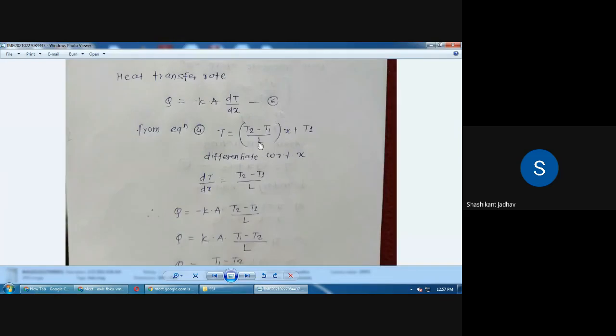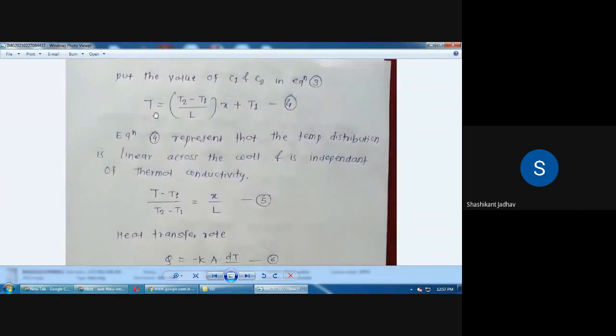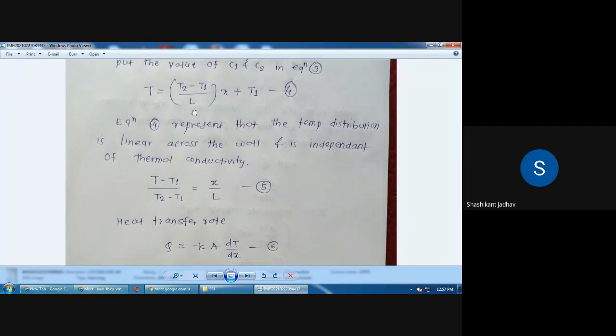What are the boundary conditions from the diagram? X is equal to 0, then T is equal to T1. And if X is equal to L, then T is equal to T2. So from that we get the value of C1 and C2. C2 is equal to T1 and C1 is equal to T2 minus T1 divided by L. So we put this value into the equation. Then we get the value of T, that is T is equal to T2 minus T1 divided by L into X plus T1. So this is the equation same as y is equal to mx plus c. Therefore the temperature distribution for the plane wall is a linear temperature distribution.